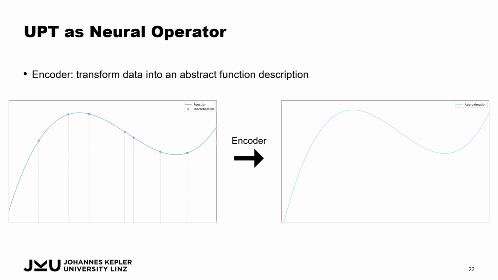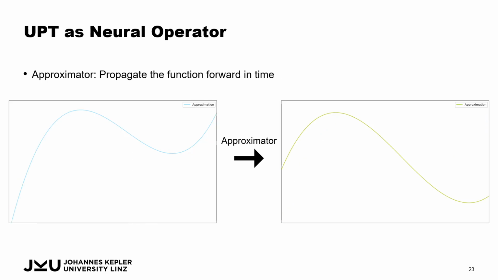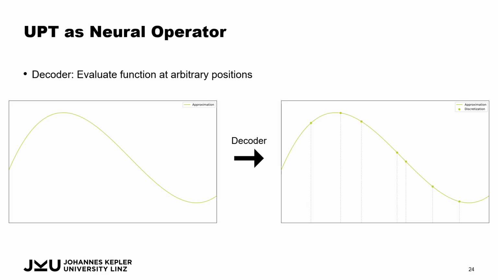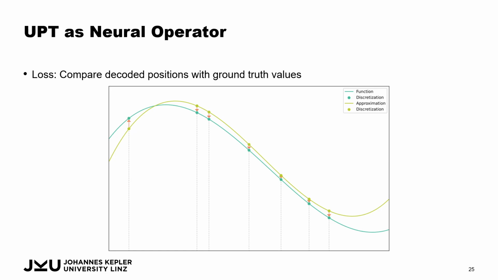Our encoder has some discretized data from the underlying function. It approximates this underlying function. Then the approximator maps this underlying function to the next time step, so to another function. And then the decoder takes this function from the approximator and evaluates it at certain positions of the function to get then the discretized data. And we compare this then to the ground truth.